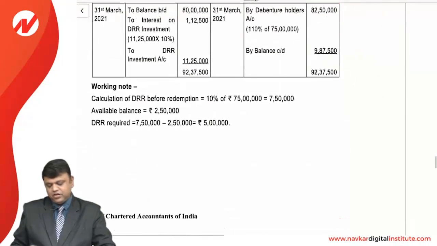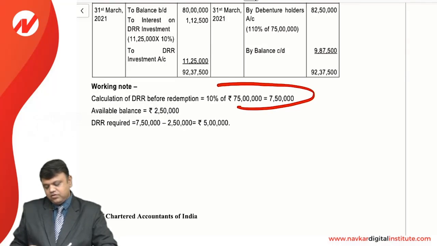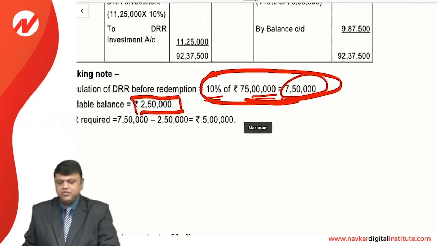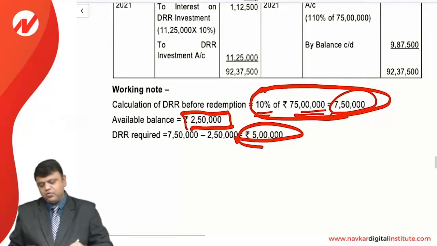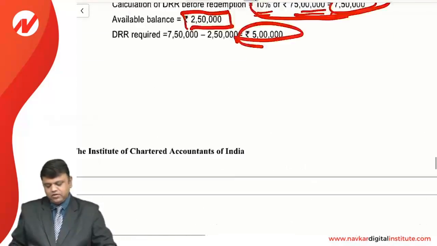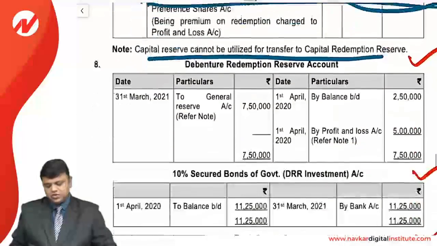But first of all, we need to go with the working note. Yes, first of all, the DRR that we need to maintain is 10% of the 75 lakh rupee debentures, that comes to 7,50,000. We already have a balance of 2,50,000 in our DRR, so we need to create 5 lakhs more in the DRR account. So this is what we need to conclude.